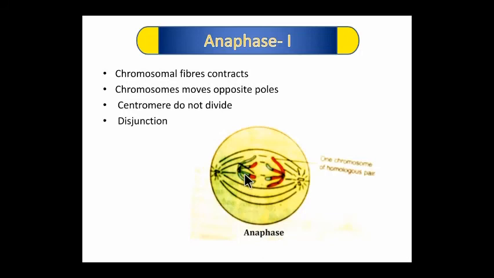So anaphase is characterized by disjunction. During this phase, the homologous chromosomes which are still attached at chiasmata get separated. That is called disjunction.